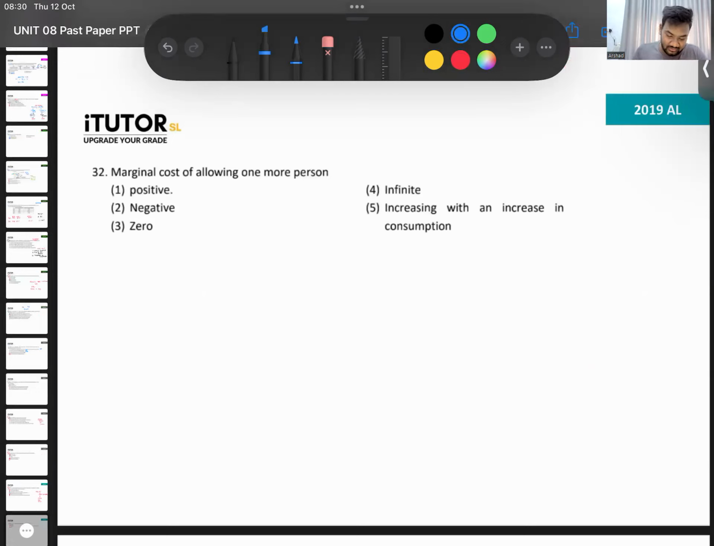Marginal cost of allowing one more person to use a public good. I don't know why they are asking the same question again and again. Maybe these fellows were getting it wrong, that's why they were asking again. So to use a pure public good, what is the marginal cost of allowing one person to use it? This is the third time we are seeing this question. It is 0.